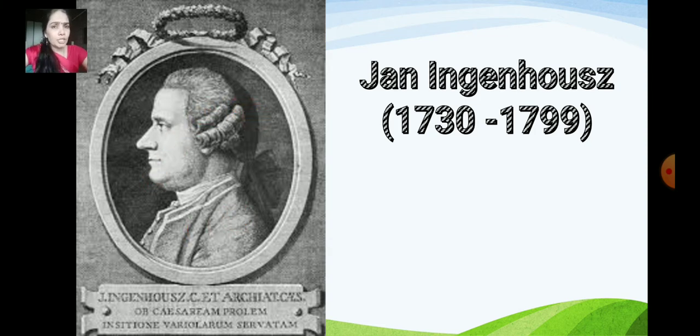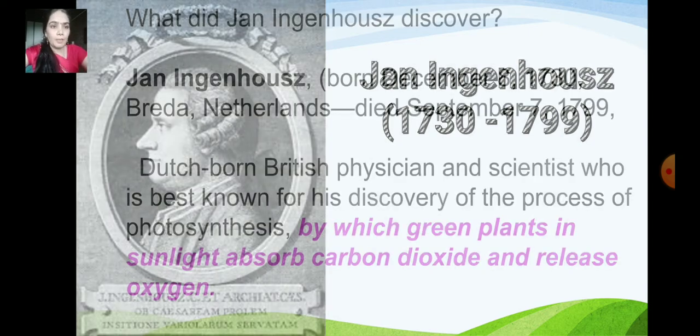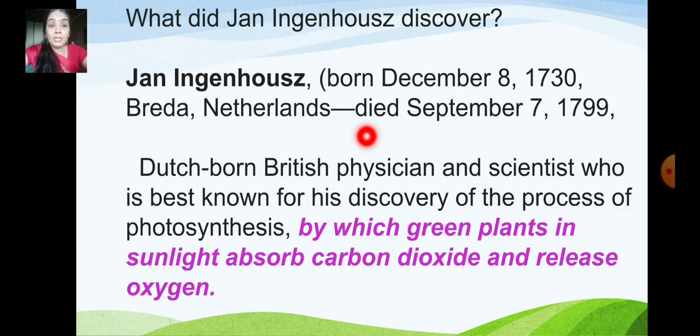So let's know some of the important things about him. What did Jan Ingenhousz discover? Jan Ingenhousz was born on December 8, 1730, in Breda, Netherlands, and he died on September 7, 1799.